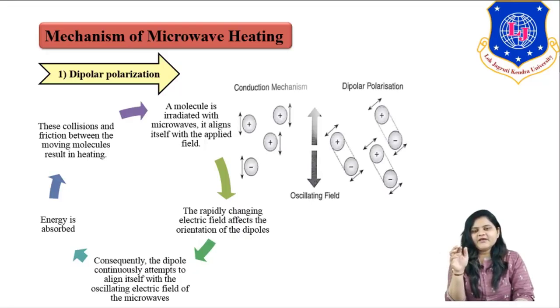Now this will be very clear, I think, from this example. This is the image of dipolar polarization and the conduction mechanism. If you see, in dipolar polarization, there is a dipole which tries to reorient itself towards the continuously changing electric field of our microwave, and because of this there is friction of molecules, which leads towards the generation of energy, which leads towards the generation of heating, right?